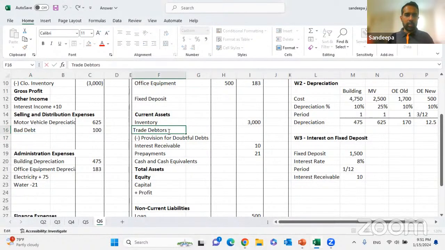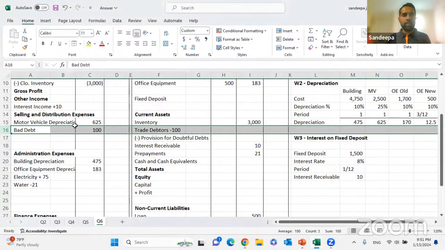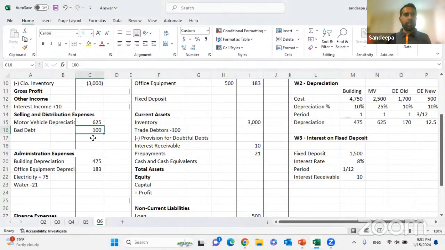Debtor minus 100. Right? Debited to bad debt expense, credited to debtor.